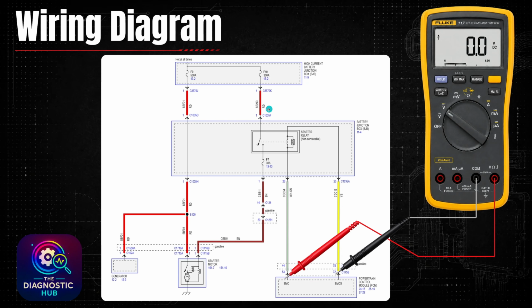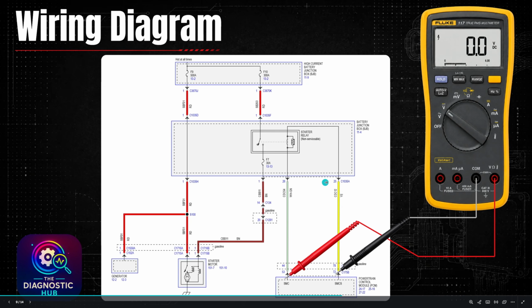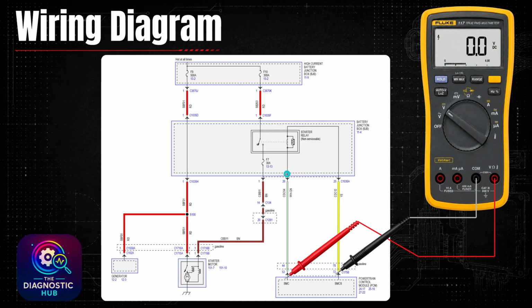If I did, then I would probably jump up to here to see if there's an issue with the power going to the relay. But my main concern is going to be now with this powertrain control module. Had I checked it here at the battery junction box, which would be a little bit harder to get to, it's much easier to get to the powertrain control module pins here than it would have been to get to this battery junction box, because they're on the bottom and it's kind of hard to pull out. But if I checked it here and I had 0 volts, the issue with that would be I'd be unsure if it was the PCM or the wiring in between.